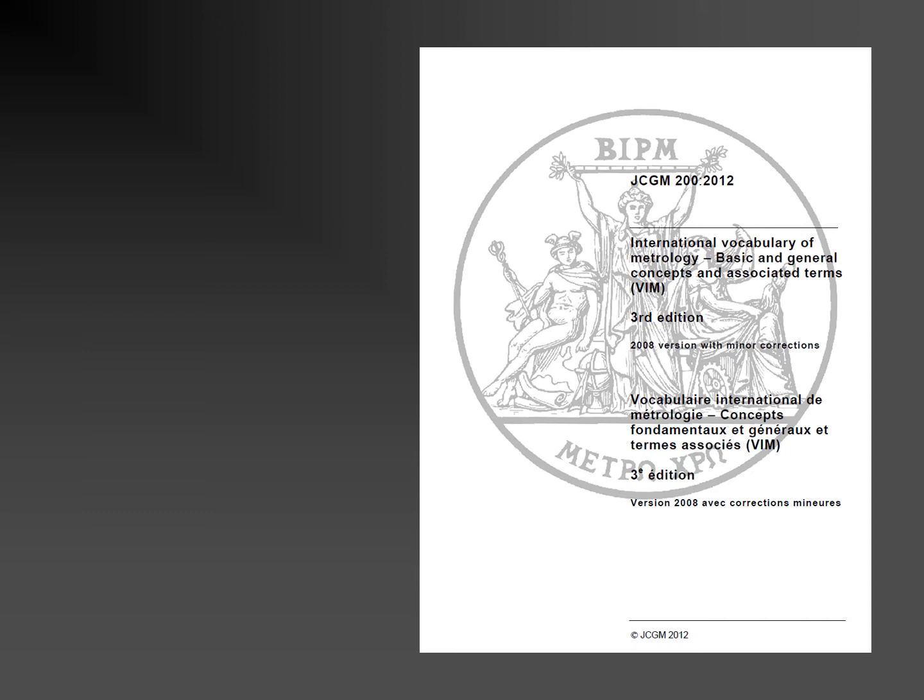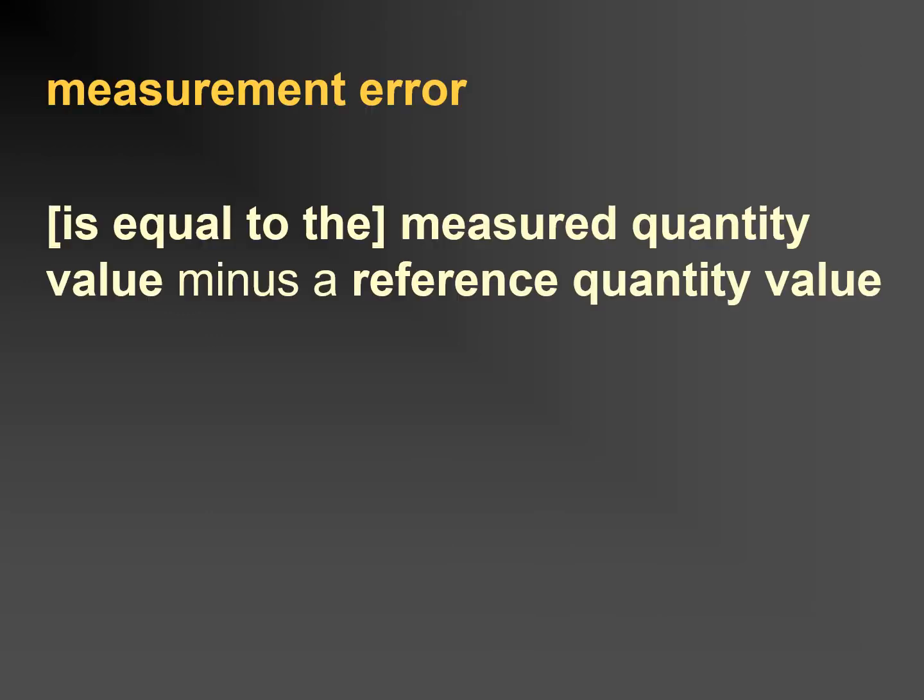How is measurement error defined? Here we turn to the International Vocabulary of Metrology, abbreviated to VIM. This is a document recognized internationally as the authority on terms used in metrology. This is what the VIM has to say about measurement error. Measurement error is equal to the measured quantity value minus the reference quantity value.